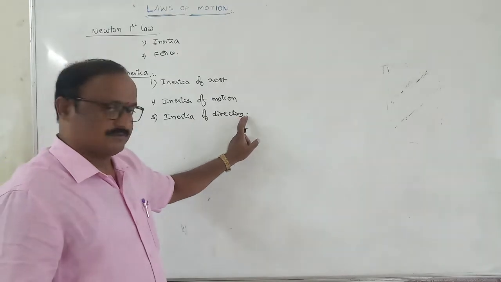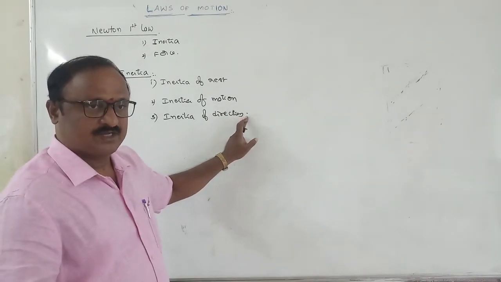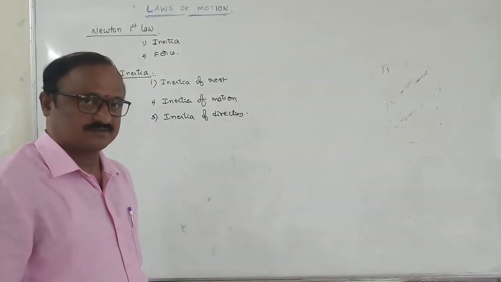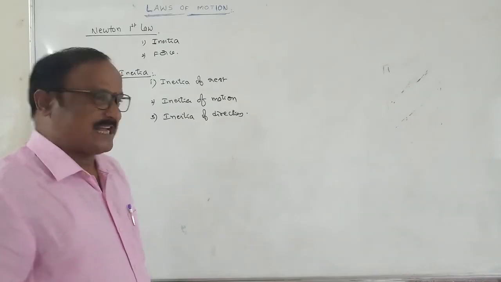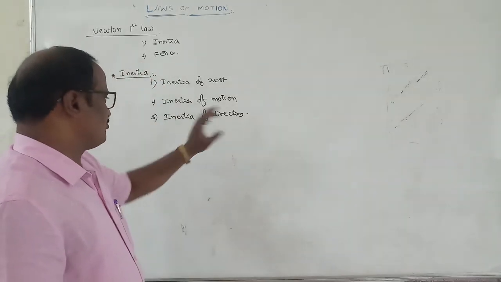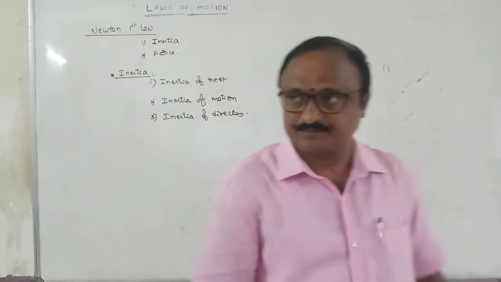Inertia of direction. The inability of a body to change its direction of motion by itself is called inertia of direction. Let me explain the inertia of rest, inertia of motion, and inertia of direction with examples also.